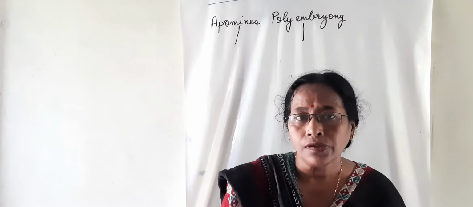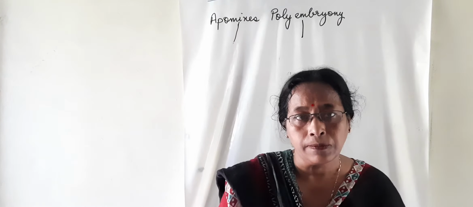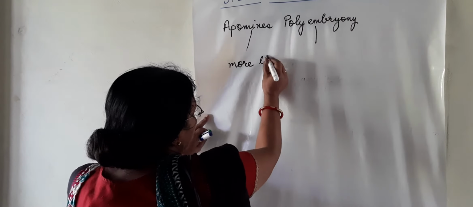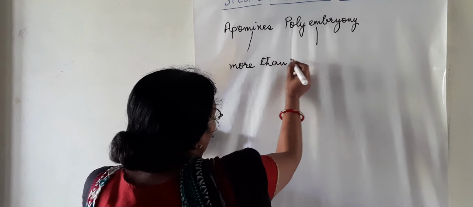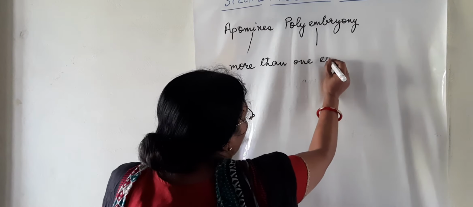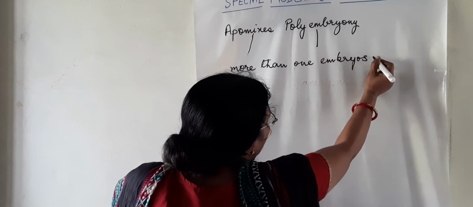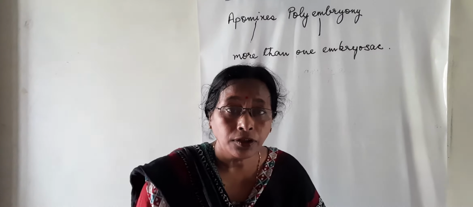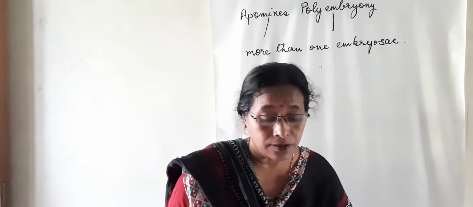Now there are many reasons why polyembryony takes place. It can be the presence of more than one embryo sac. Then the second may be the synergids and the antipodals, which also start behaving like egg cells.